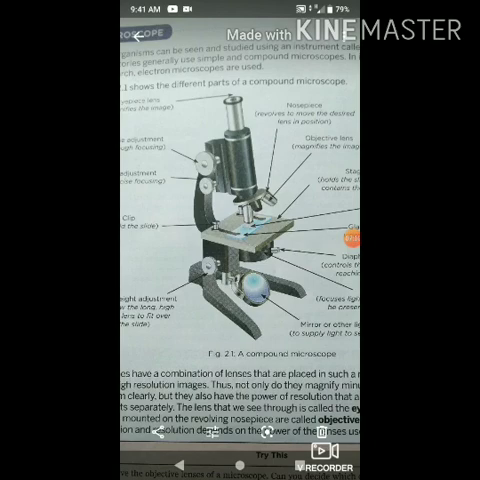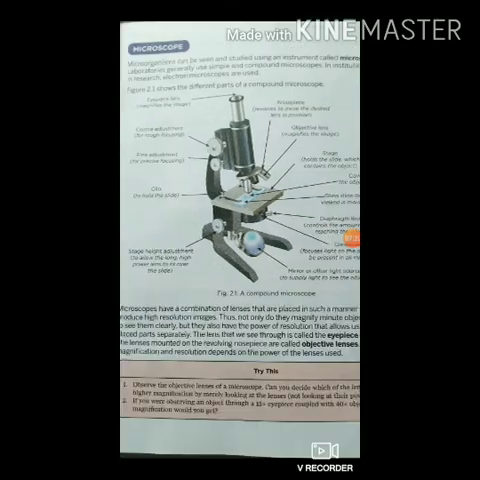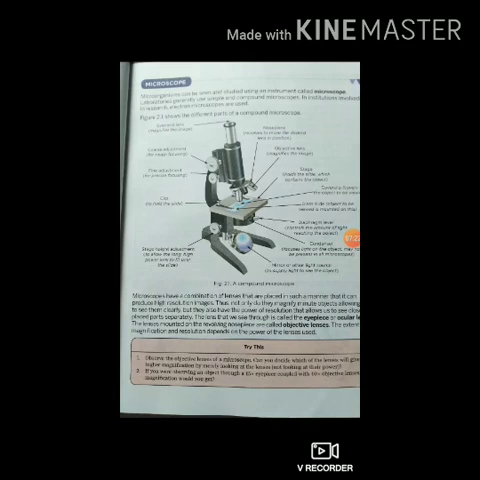Then there is the mirror. What is the use of that mirror? It supplies light to see the object. Microscopes have a combination of lenses that are placed in such a manner that they can produce high resolution images.